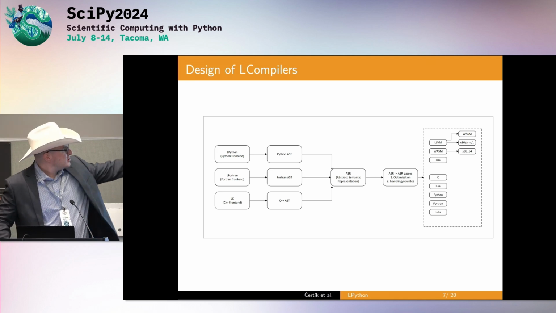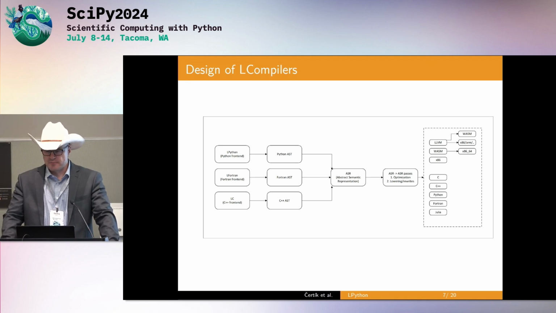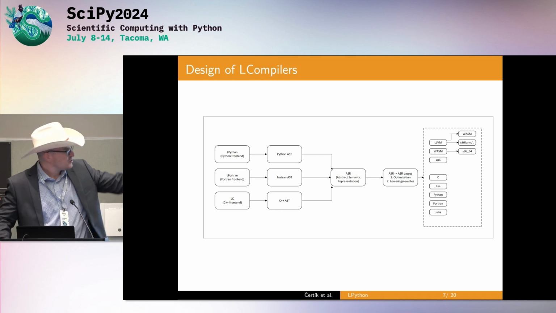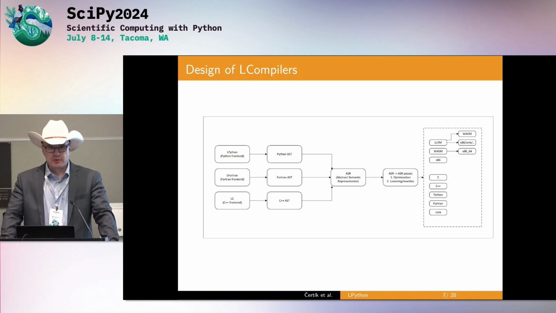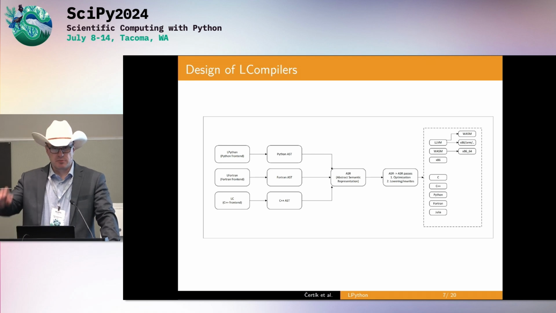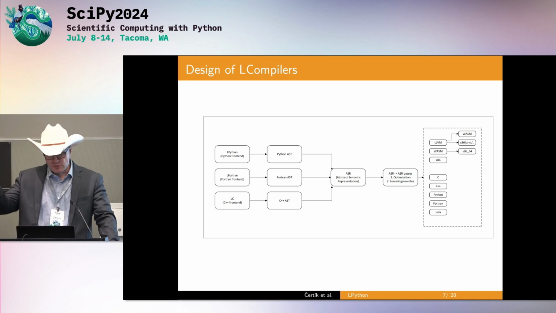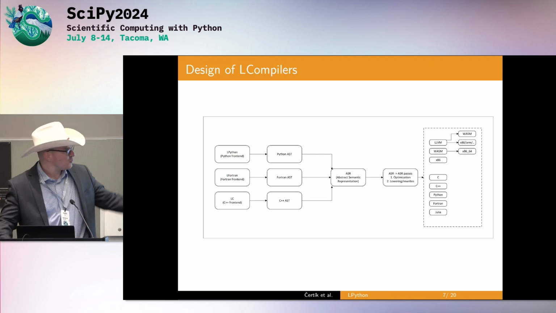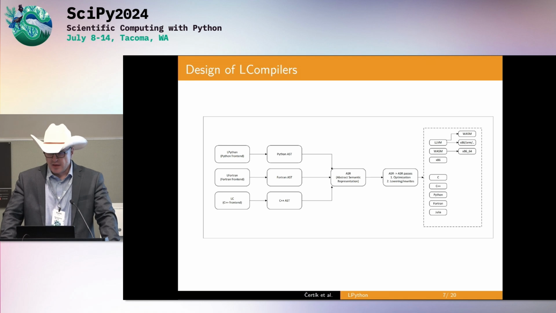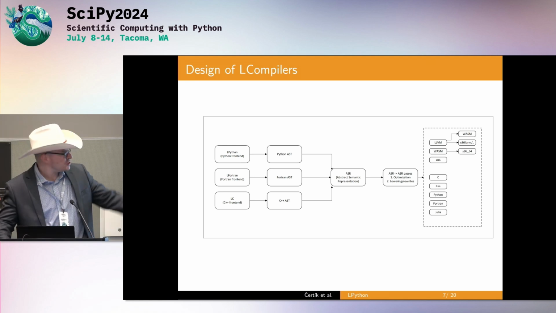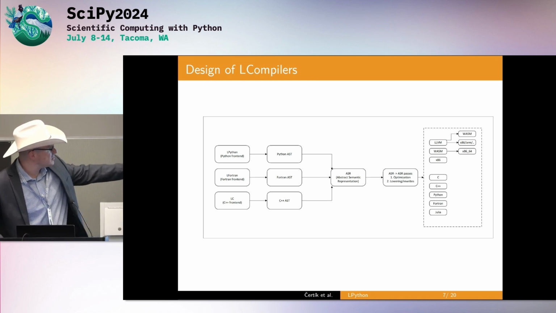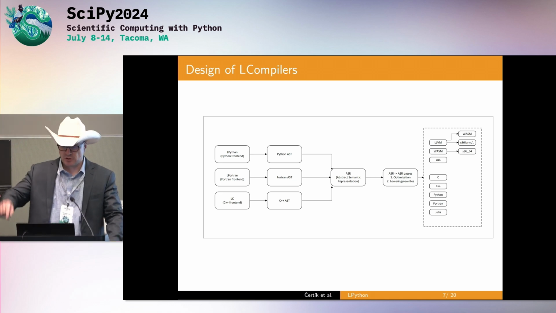And then we do many ASR to ASR passes, optimizations, and lowering. And then we have lots of backends on the right. LLVM is our most advanced backend. We also have a WebAssembly backend. I'll show you a demo. It runs in the browser directly, bypassing LLVM. LLVM itself also has a WebAssembly backend, and we can also use that. I'll also show you a demo. We have a prototype of direct x86 generation, both directly as well as through WebAssembly. We can talk about why later. And then we have what I call high-level backends. We can generate C, C++ code, Python code, Fortran code, and Julia code. So from any of the three front ends, once it gets to ASR, we can generate all these things.